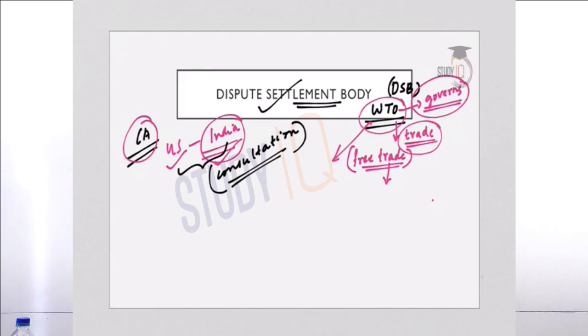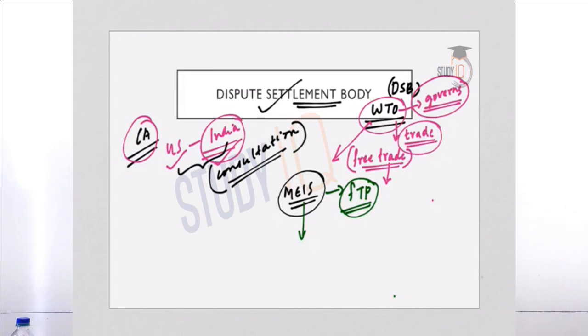So the US had challenged India's export subsidy programs like Merchandise Exports from India scheme or MEIS. Now what is Merchandise Exports from India scheme? MEIS or Merchandise Export from India scheme is a part of India's foreign trade policy, and it seeks to promote the export of notified goods manufactured or produced in India.